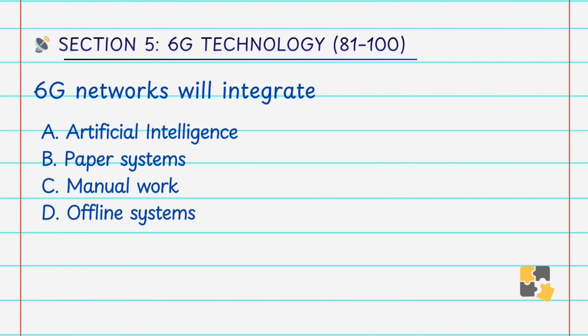6G network will integrate A. artificial intelligence, B. paper system, C. manual work, D. offline system. Answer is A. artificial intelligence. AI will be integrated for smarter network management. That's why 6G network will integrate artificial intelligence, that is AI.